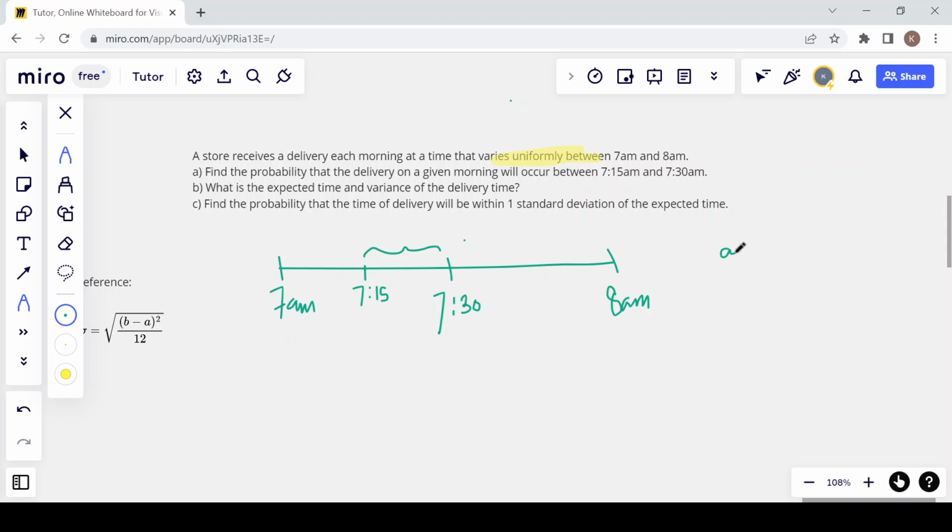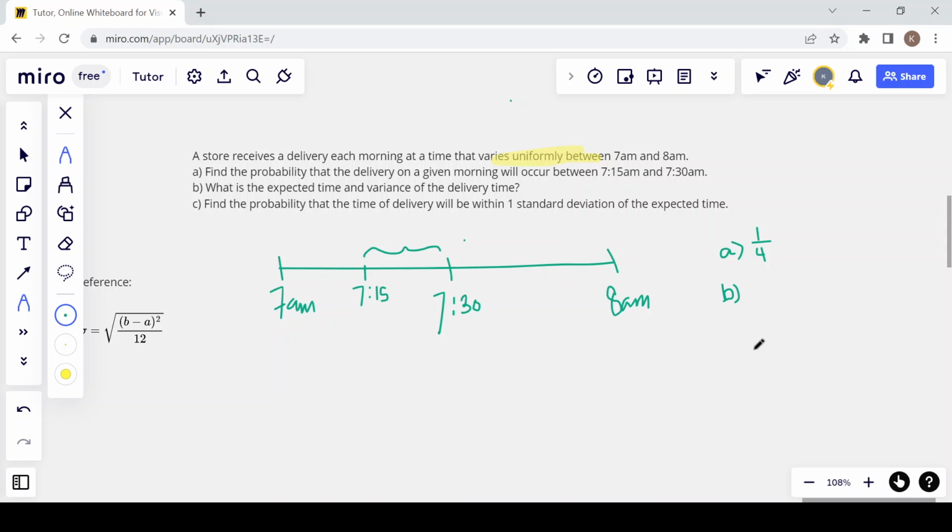So the probability in part A is just 1 in 4, because if you do want to think about it as a formula, the length of that line segment is a quarter of the length of the whole line. But anyway, that is part A. Expected time and variance for part B. I never bothered to remember the formula.